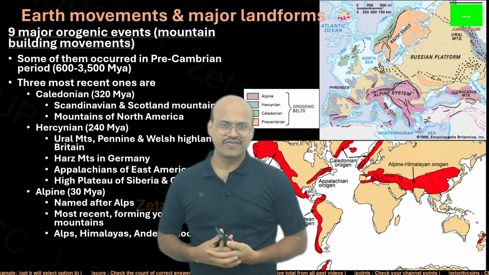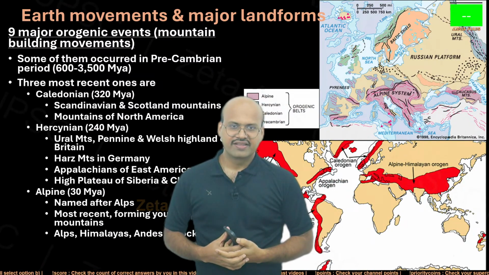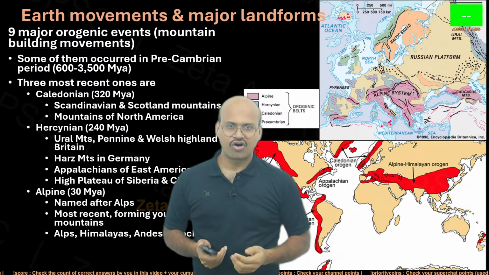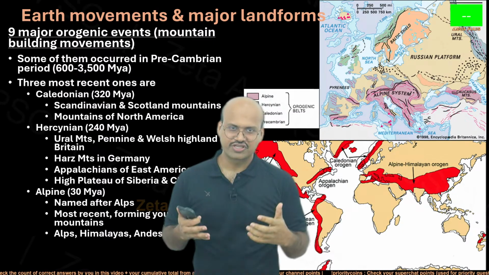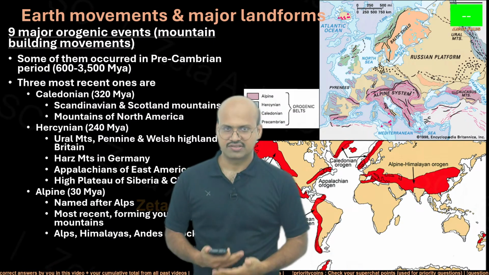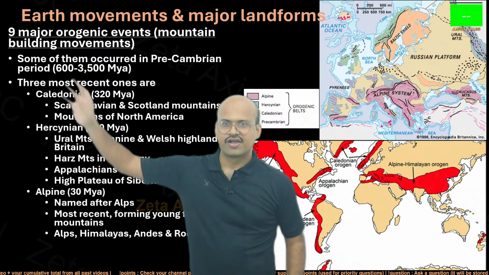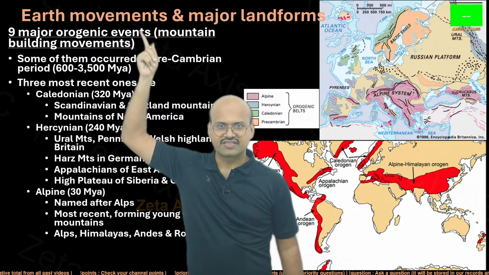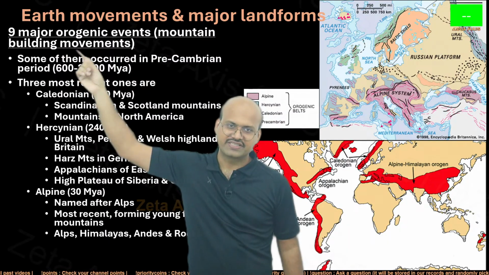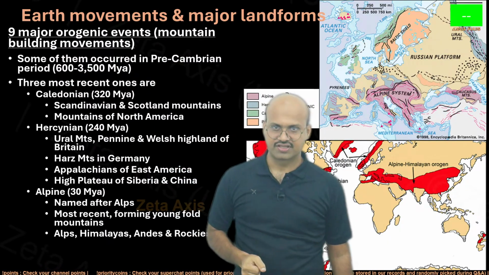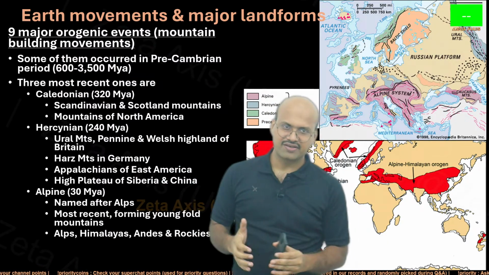Over the history of Earth, there have been several occasions when there have been forces which led to the creation of these mountains. Now there are some debates, but 9 major orogenic events, that is the mountain building movements, have been recognized over the history of Earth. So they have been categorized into 9 major events.